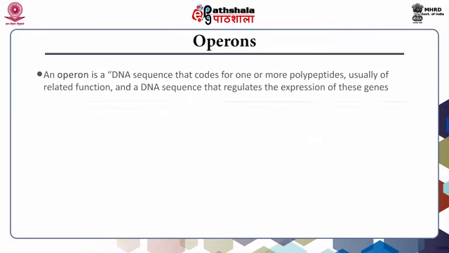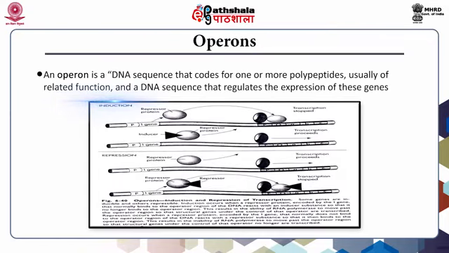Operons. An operon is a DNA sequence that codes for one or more polypeptides, usually of related function, and a DNA sequence that regulates the expression of these genes. Induction and repression are based on regulatory genes producing a regulator protein that controls transcription by binding to a specific site of DNA. Regulation of transcription may be under negative control, when mRNA for a particular set of genes is synthesized unless it is turned off by the regulatory protein.